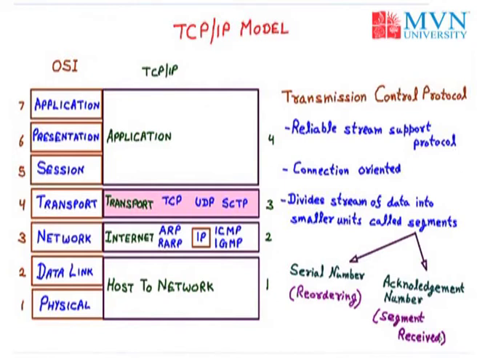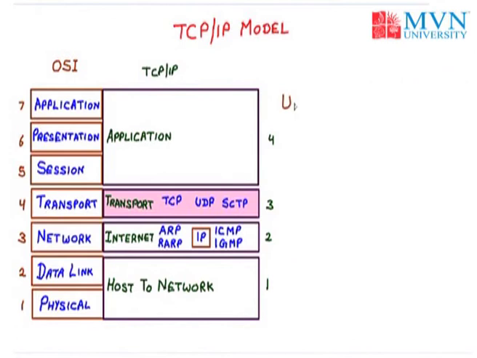Now the next protocol we will discuss is UDP, that stands for User Datagram Protocol. UDP is completely different from TCP. As TCP is connection oriented, UDP is connectionless. If you take the example of Wi-Fi, that is an example of UDP. So any wireless media comes under the UDP protocol.